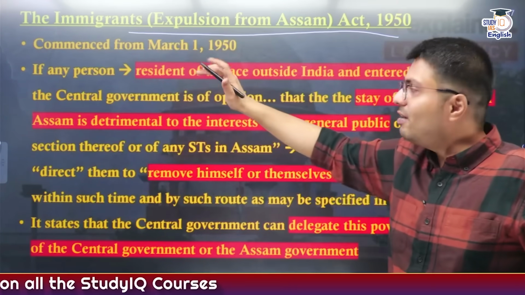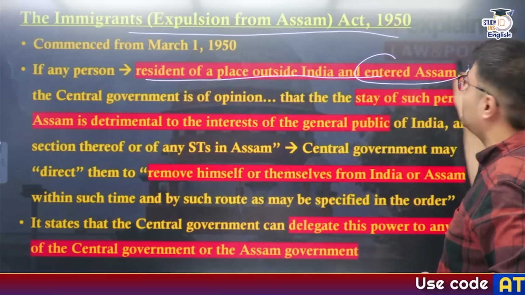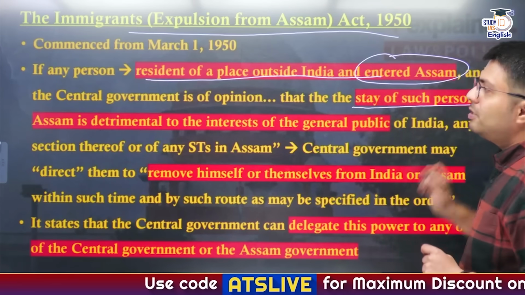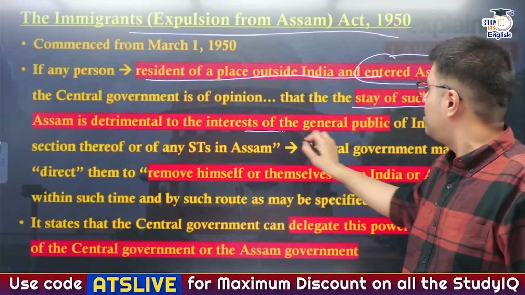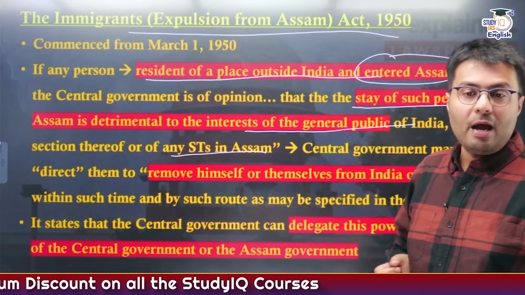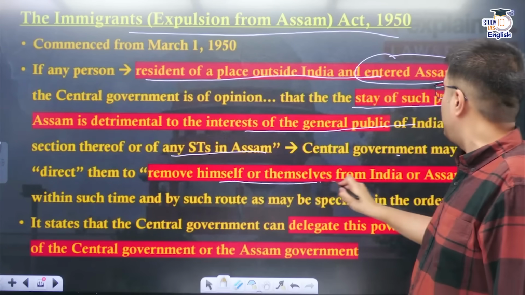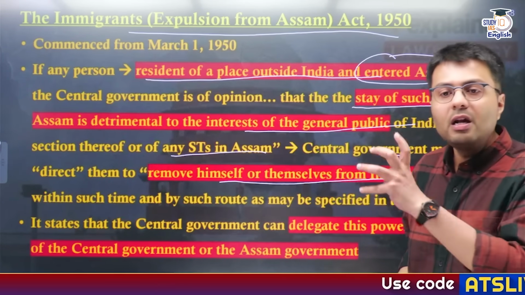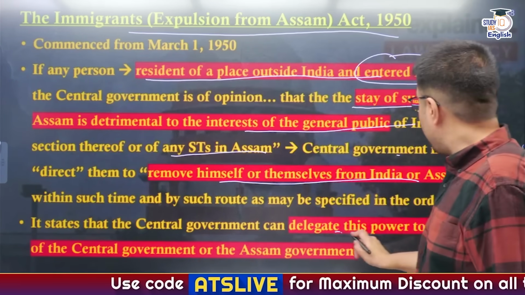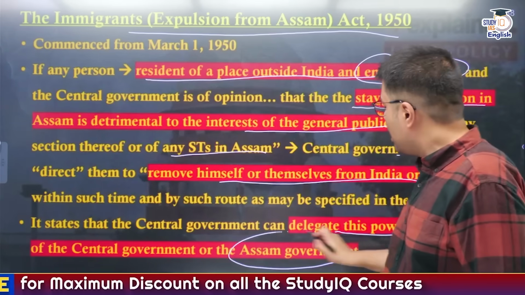It says that if any person who is a resident of a place outside India has entered Assam, and if the central government is of the opinion that the stay of such person in Assam is detrimental to the interest of the general public of India, to the people of Assam or of any scheduled tribe in Assam, then the central government may direct that such person be removed from India or Assam within a stipulated period of time. And this power of the central government can also be delegated to any other officer in the central government or even to the government of Assam.